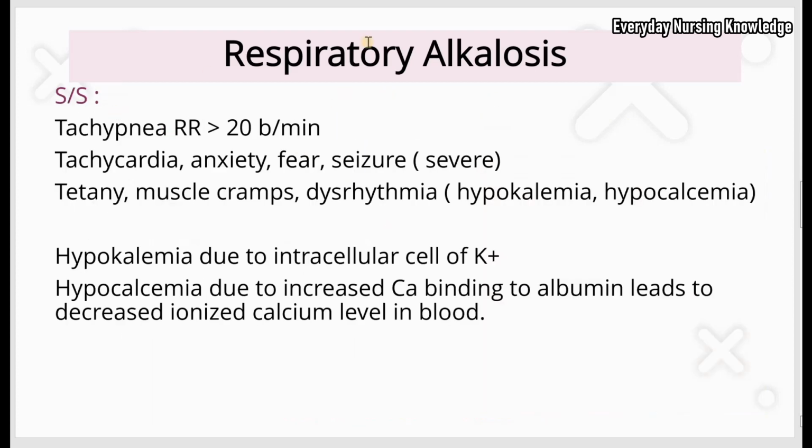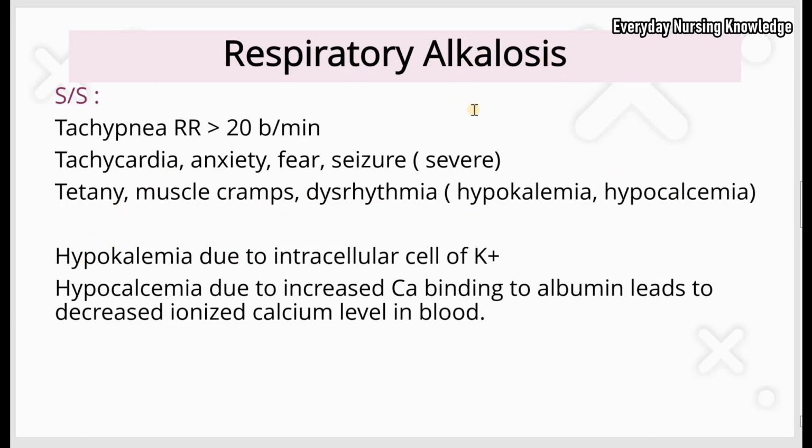What are the signs and symptoms you will see in respiratory alkalosis? You know, hyperventilation is the main cause. So you will see an increased respiratory rate, tachypnea, with a rate greater than 20 breaths per minute. You will see an increased heart rate, tachycardia, anxiety, fear, and in severe cases you will see seizures. You will also see electrolyte imbalances like hypokalemia and hypocalcemia, which can lead to signs and symptoms including tetany, muscle cramps, and dysrhythmia.